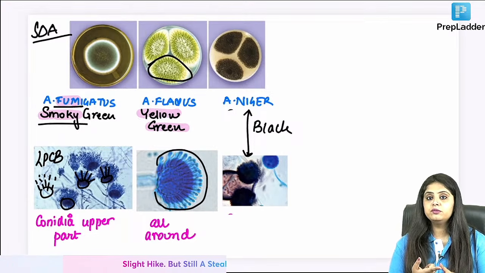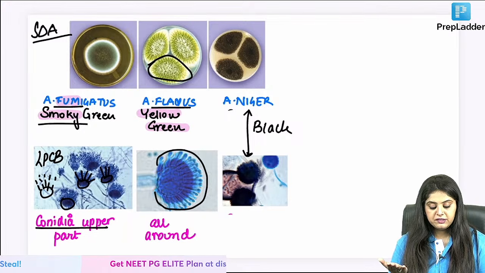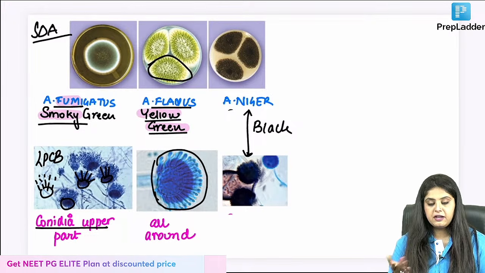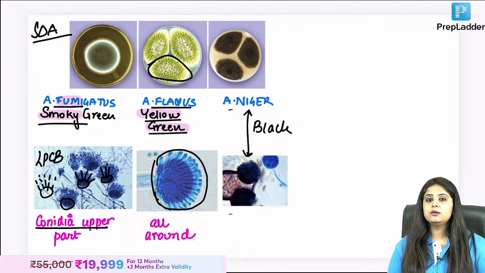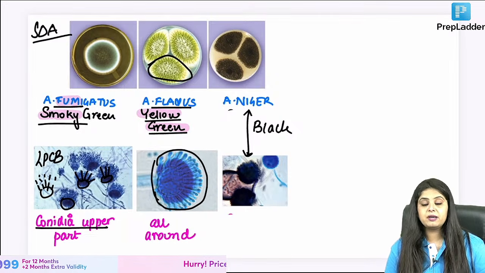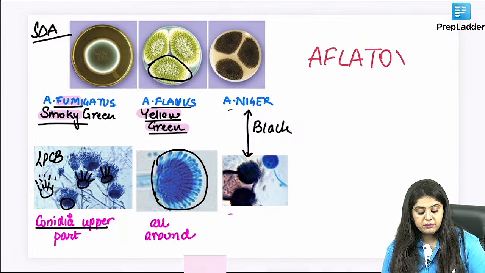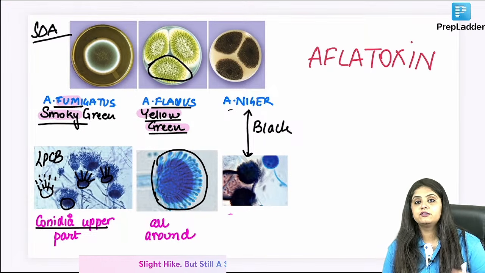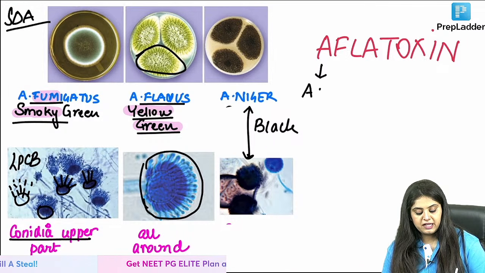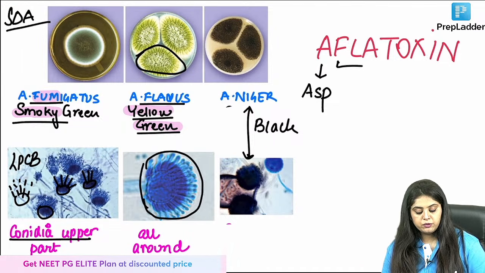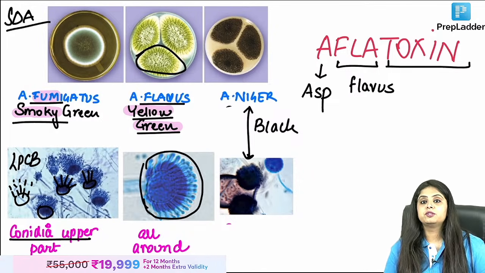So remember, fumes smoky green, conidia like fumes will only rise up. Flavus is flower, so yellow green, and like a flower, the conidia are all around. Niger is everything black black. A clinical question, patho ka clinical question I'm asking you here. What do you mean by aflatoxin? This you will get in medicine also, and I'm teaching you once for all three subjects. What is aflatoxin? Ma'am, A tells me aspergillus. Going by the three options, I think this is aspergillus flavus, and this is the toxin for aspergillus flavus.